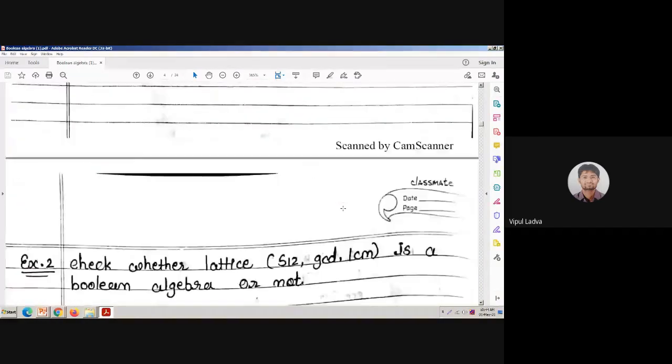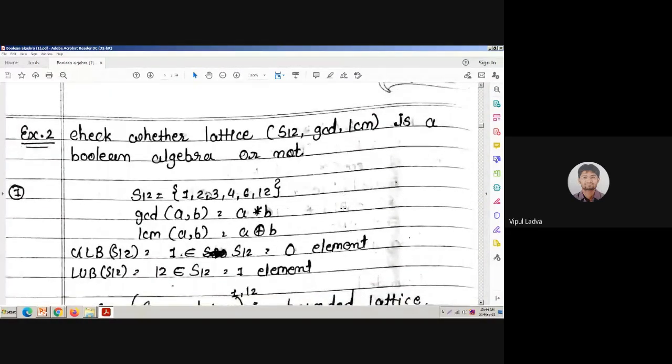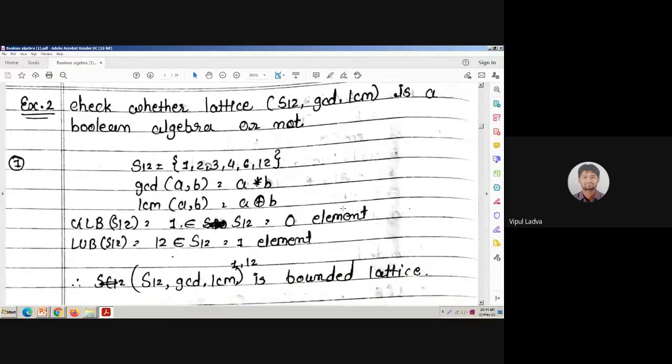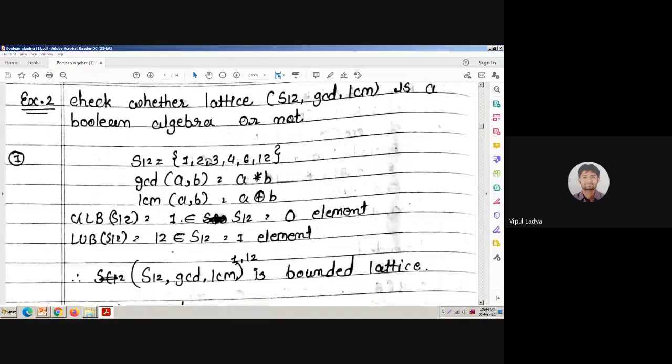Let me show you one more example. Check whether this S12 with GCD and LCM is a Boolean algebra or not. We all know GCD means A star B, and LCM means A ring sum B. For our convenience, we are representing GCD as a star and the LCM binary operation as a ring sum.